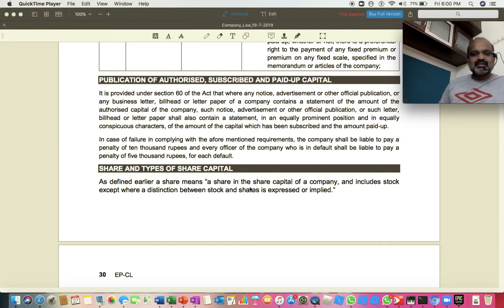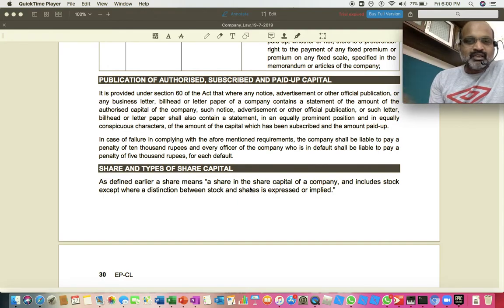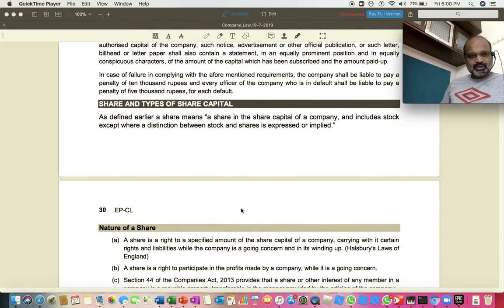Is that clear? So section 60 says very clearly: any advertisement, any publication, any notice which is issued by the company with respect to anything, and in that, if there is a statement about the authorized capital of a company, that statement must also mention very clearly the amount that has been subscribed and the amount which is otherwise called the amount paid up. Those details must be mentioned in all those notices and advertisements. That is the point. Alright, then we will move on to the next one.